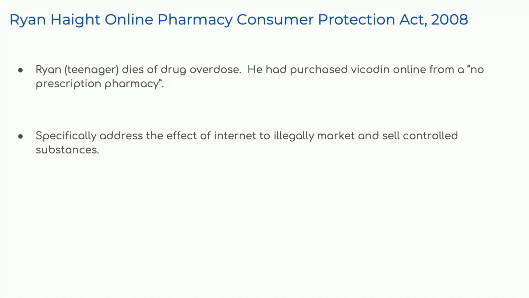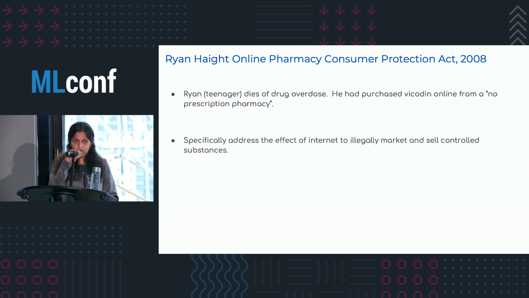So I want to start off by telling the story. And this is how this problem was actually introduced to me as well. Ryan Haight, when he was a teenager in 2001, died of a drug overdose, and that was from purchasing Vicodin from an online pharmacy, an illicit online pharmacy.